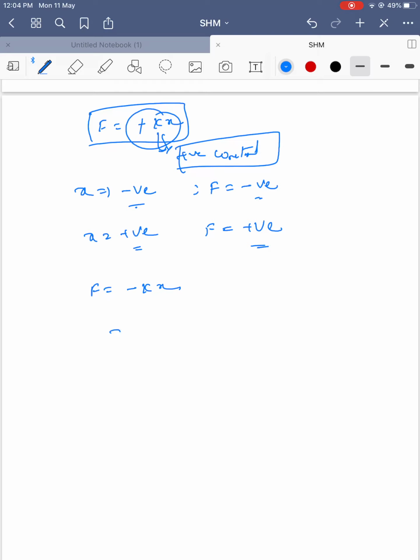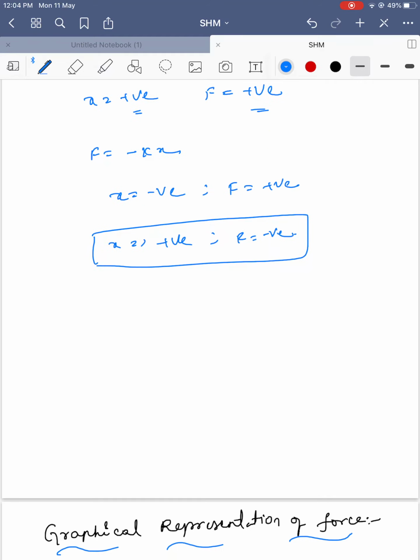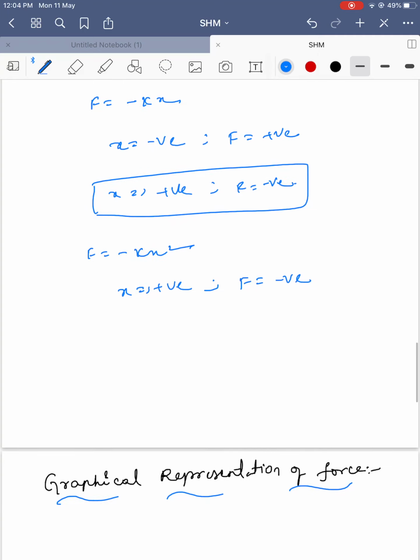Now just see, I am keeping x negative. Now what happens to force? Negative of negative, positive. I keep x positive. What happens? Positive times negative becomes negative. So if I try to displace the body to the positive side, the force goes to the negative side. Now what happens for F is equal to minus kx square? I am taking many examples. So x is positive, and force becomes negative because x square is positive and the minus sign is there.